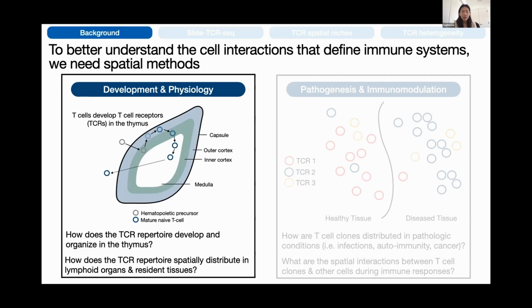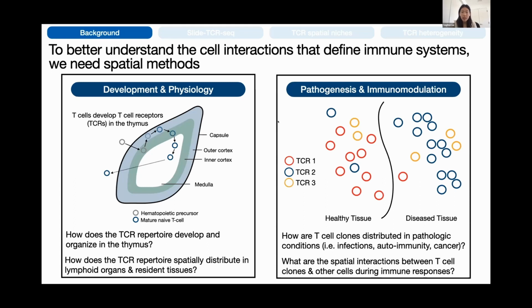So to better understand the cell interactions that define immune systems, we need spatial methods. And I think of the important questions relating to T-cell interactions as falling into two categories: developmental and pathological. On the developmental side, we're interested in understanding how the T-cell receptor repertoire develops and organizes in the thymus and other lymphoid organs and resident tissues.